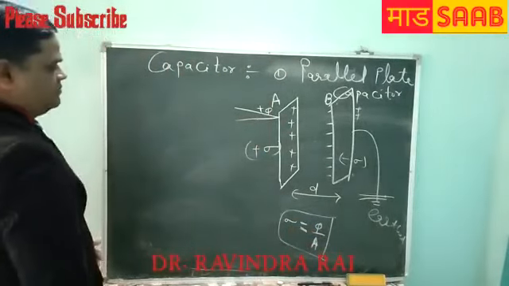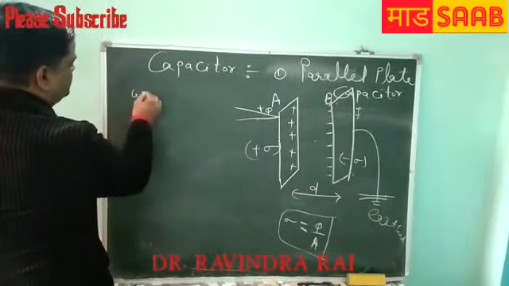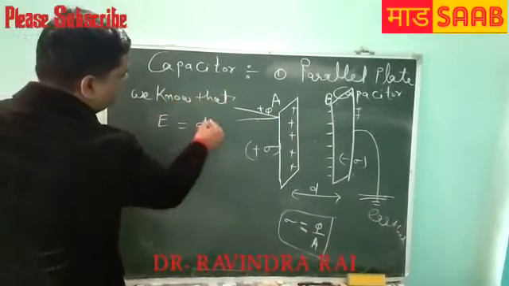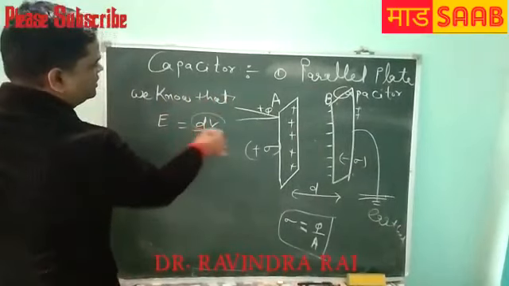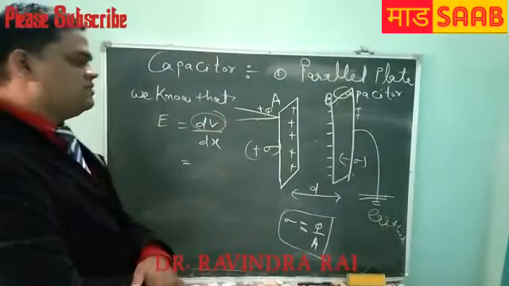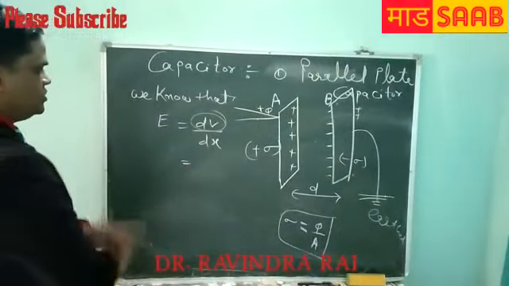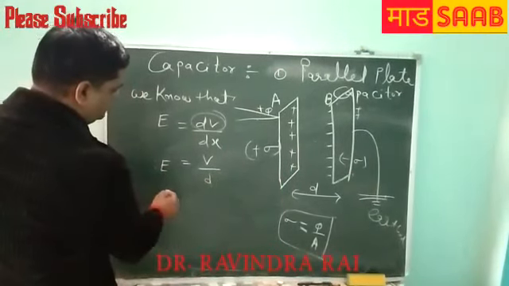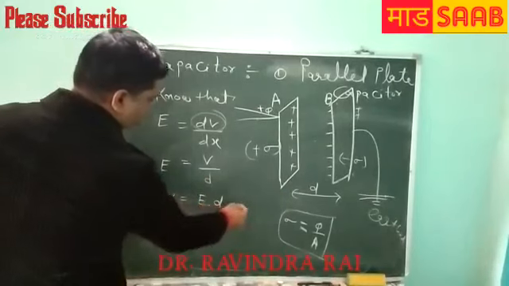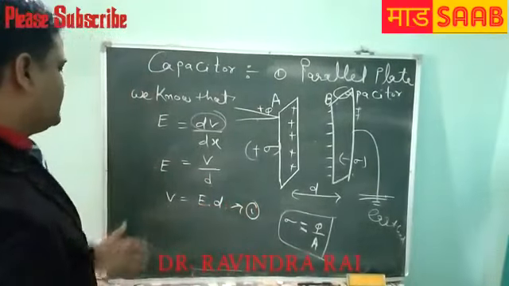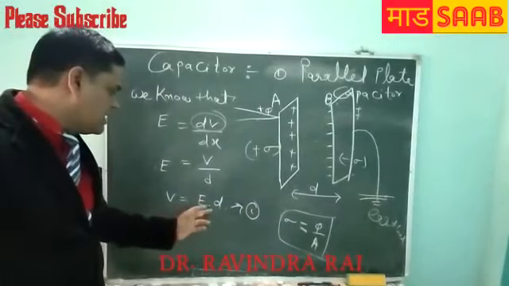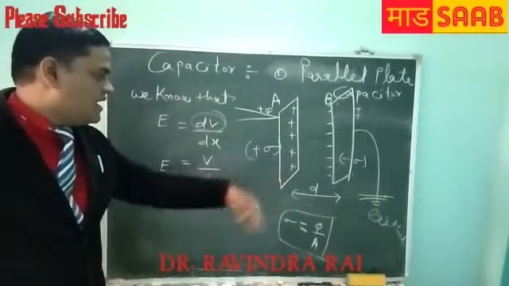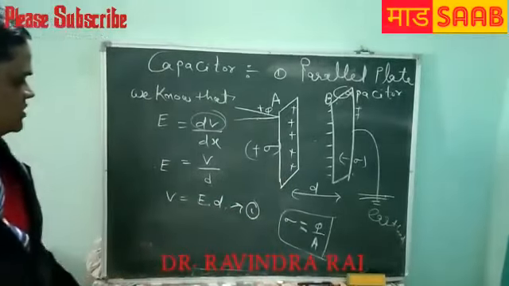Sigma is equal to Q by A. Okay, student. So we know that E is equal to dV by dx. This is the potential difference and this is the separation. So simply, potential V and separation D. So V equals E times D. This is equation 1. So electrical potential is equal to electrical intensity into separation between two plates. Okay, so it's step 1.